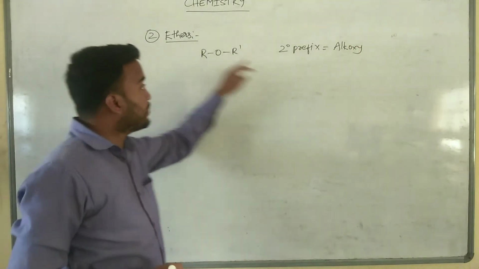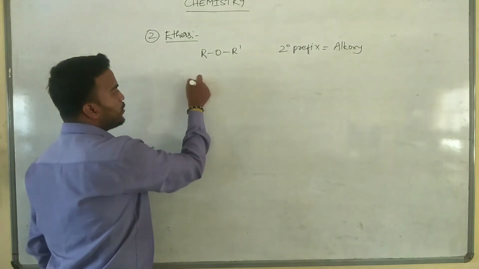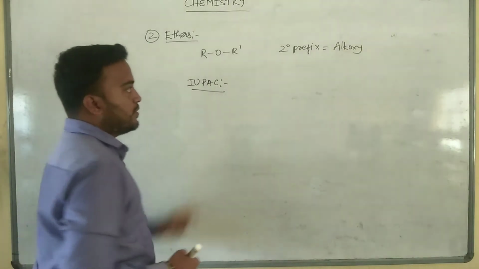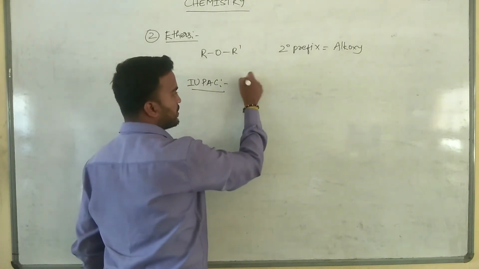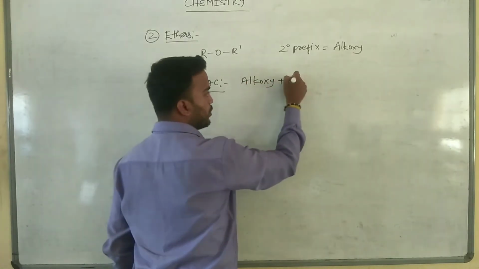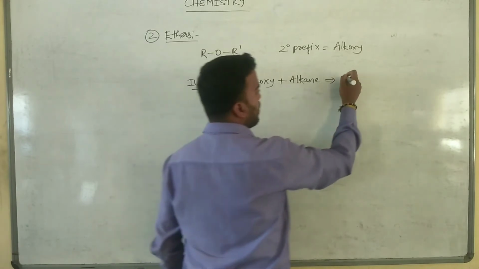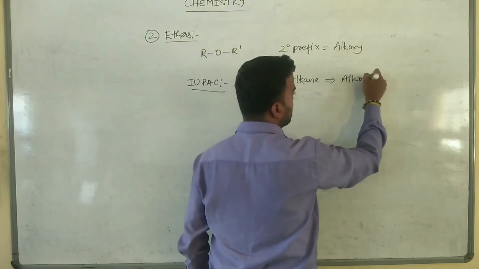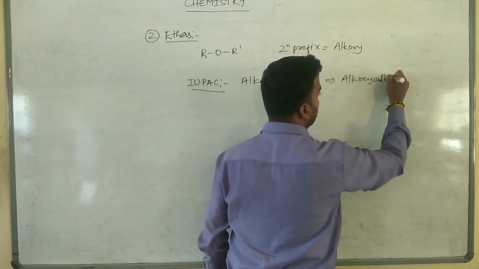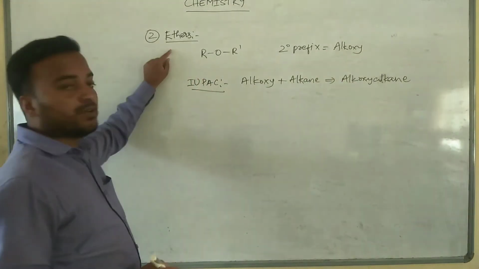Alkoxy is the secondary prefix for ethers. So what is the IUPAC name for ethers? For secondary prefix it is alkoxy. For the parent we are going to add alkanes. So we will get alkoxy alkane. So alkoxy alkane is the IUPAC name for ethers.